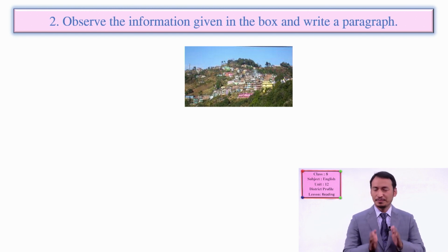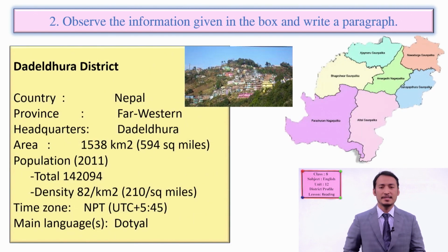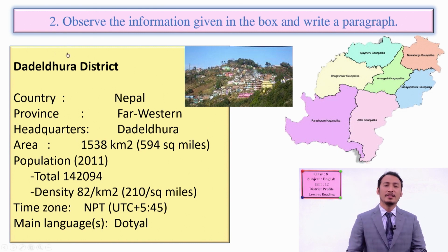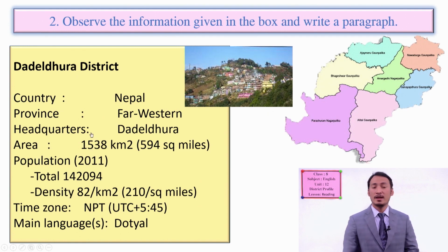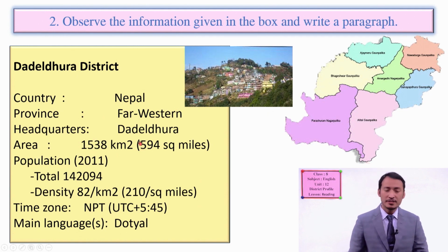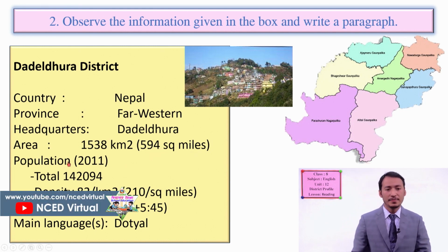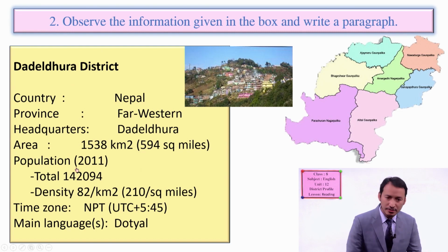So we have some information like this. It is about Dadeldhura district. Where is it? It is in Nepal. The province is Far Western Province. Headquarters is Dadeldhura. Area of this district is 1538 square kilometers, or 594 square miles. And population, according to census 2011, in total we have